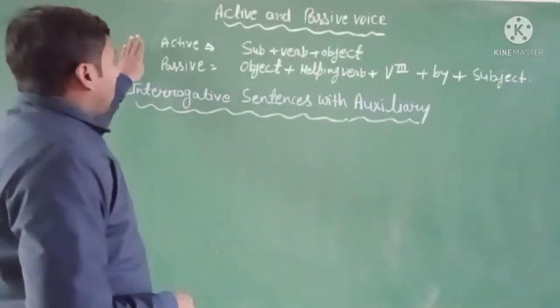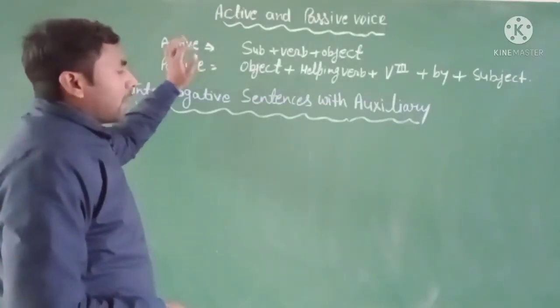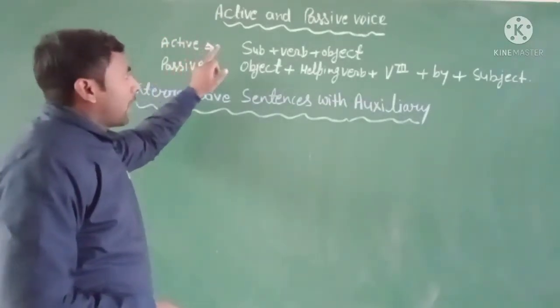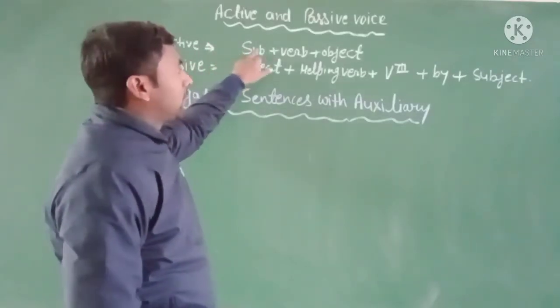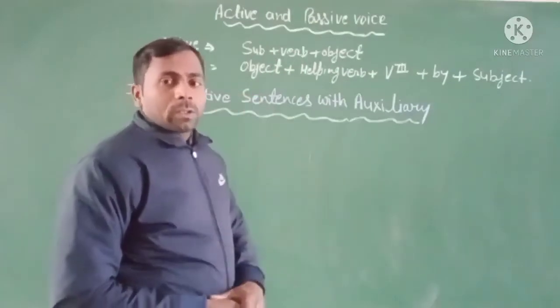You already learned about the active voice. In the active voice, everyone knows there is the subject, after the subject comes the verb, and then the object.